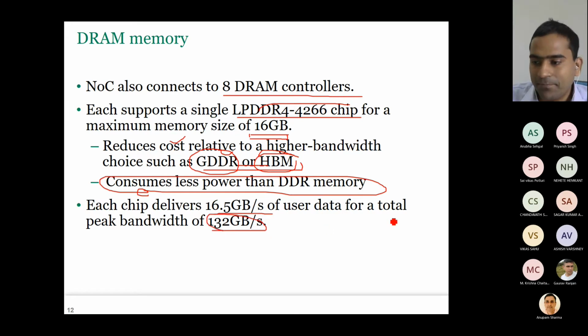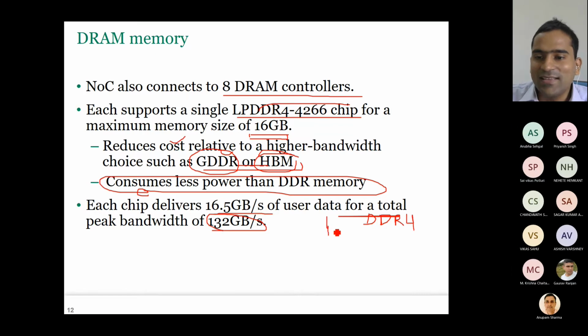Whenever we discussed Goya, what was the bandwidth of DDR4? What was the total bandwidth of DDR4? You can see the slide if you want. Any answers? 2.66? No, that is transactions. Please ignore that. Other than that, tell me the bandwidth. 40 GB per second. Yes, 40 is the answer.